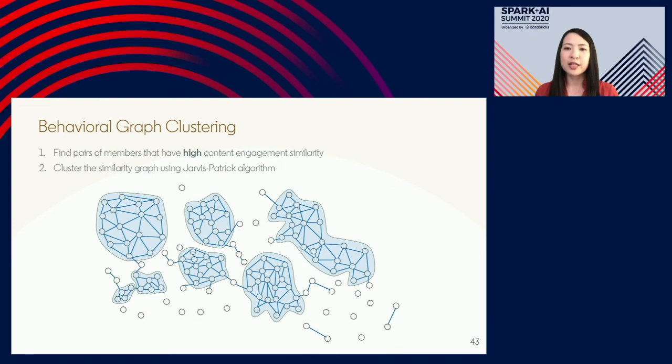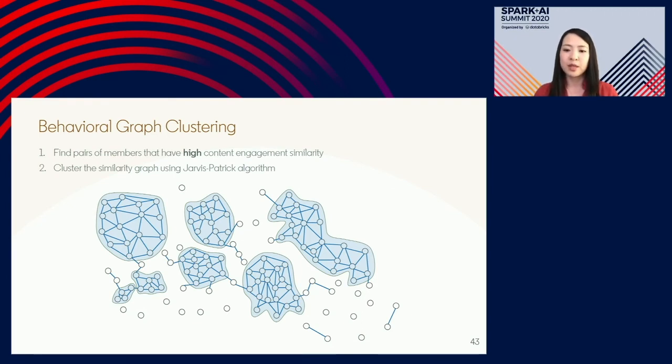So at the end of the day, the number of clusters that you'll get will be either the same as the number of connected components, or you'll get more. So basically, some of the connected components get broken down. That is what is shown here on this schematic, where some of the connected components break into 2 or 3 clusters. And you'll also notice that there are some members at the edges, the fringes, that are not part of a cluster at all. So basically, Jarvis-Patrick is going to ensure that your clusters are more homogeneous in terms of the behavior that they exhibit.